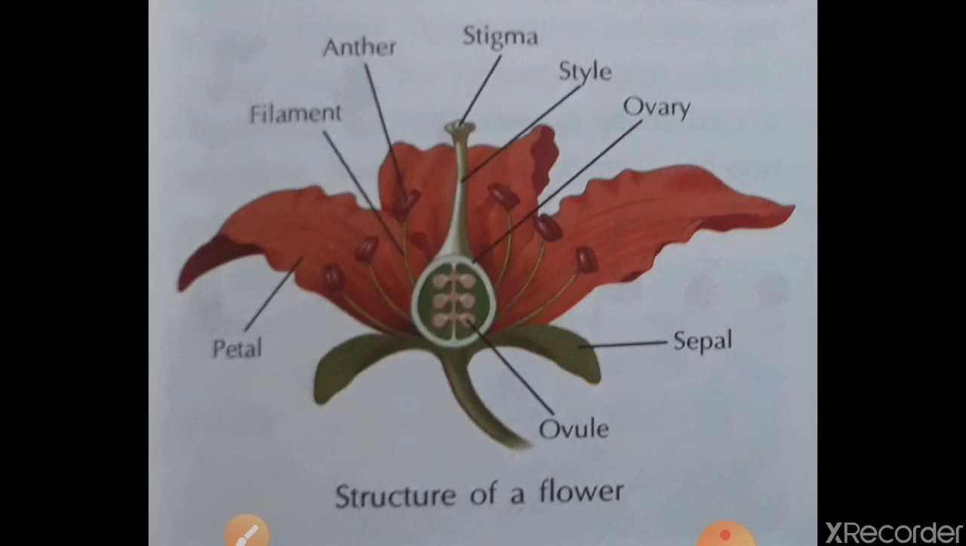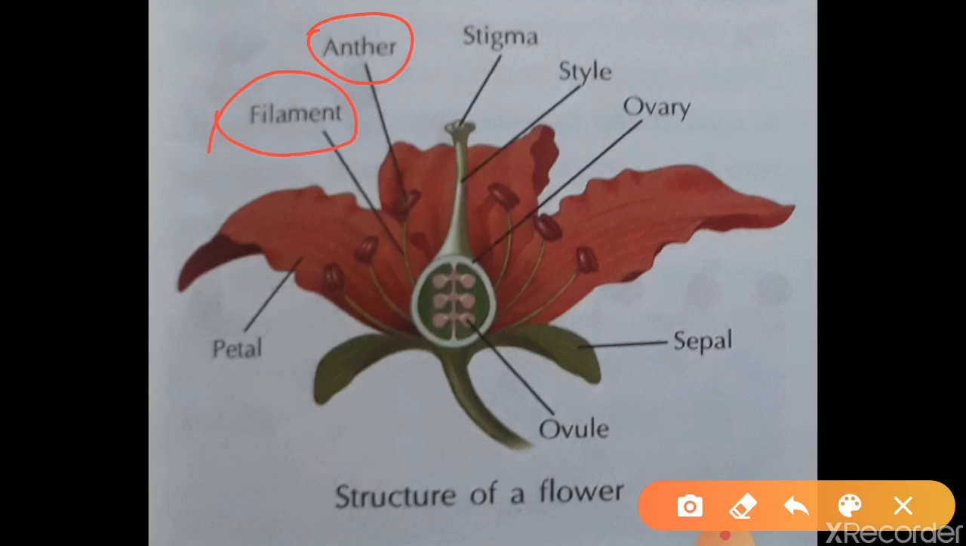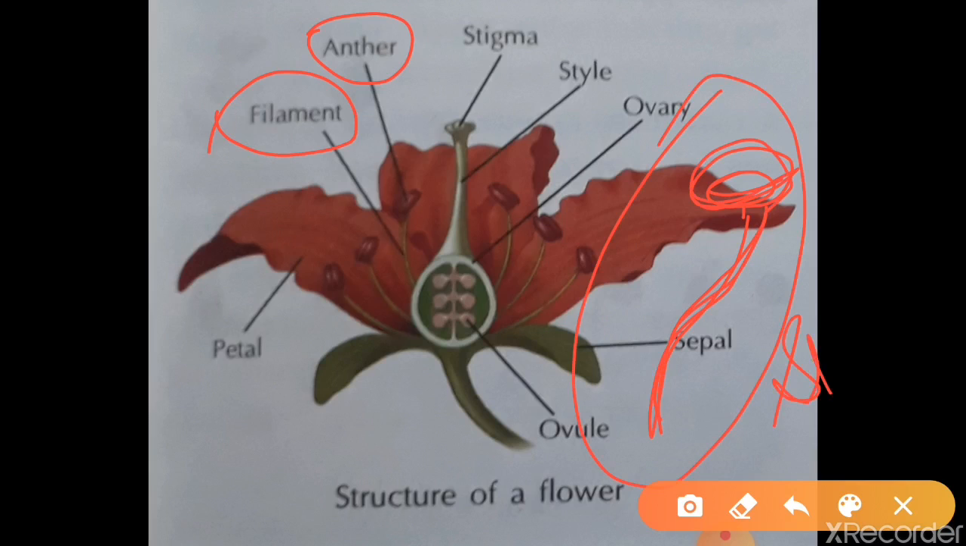Okay, now next word is stamen. Here you can see anther and filament together make a stamen in this way. Here this is a filament, a hair, and a bilobed anther. This is called anther. It contains pollen grain. In my previous chapter I have explained that this is a filament and this bilobed structure is called anther. Both together make stamen.